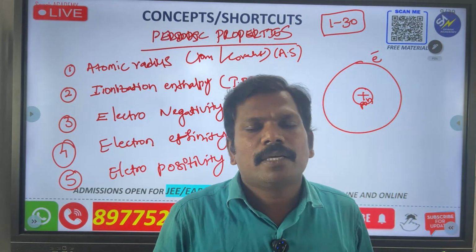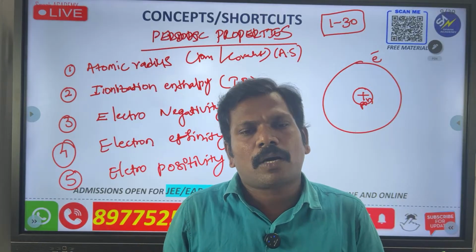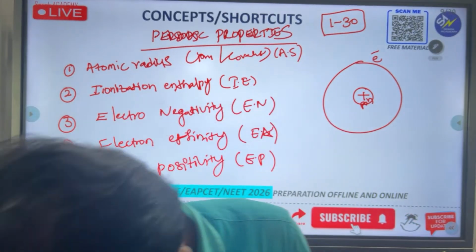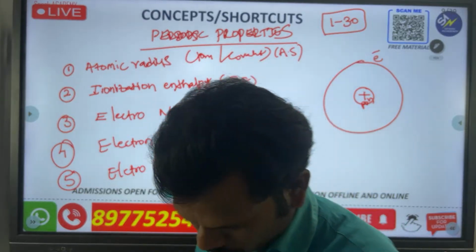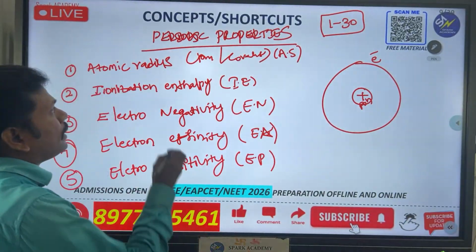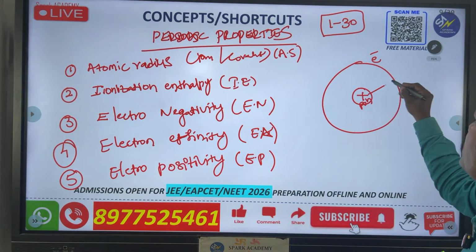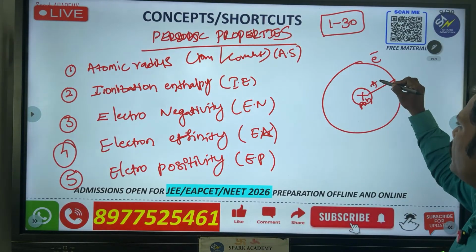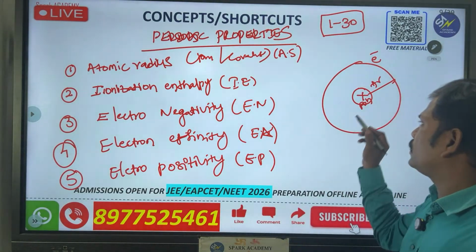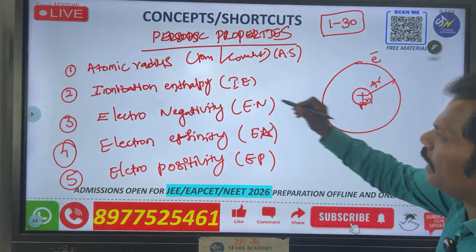Before that you have to know what these definitions are, what the properties are, how to understand this one. So please remember, atomic size is simple. Atomic size is the distance between the nucleus and the outer orbital. This is called atomic size or atomic radius. The distance between the nucleus to the outer orbital, that is called atomic radius.